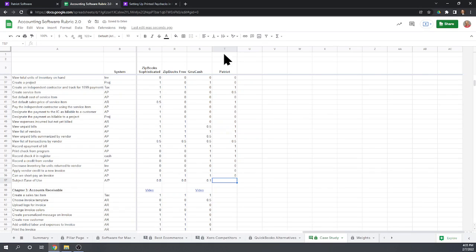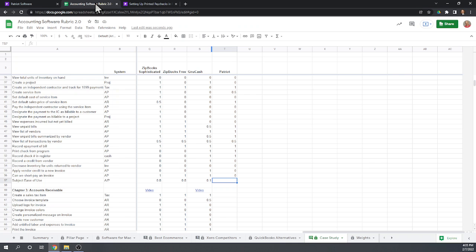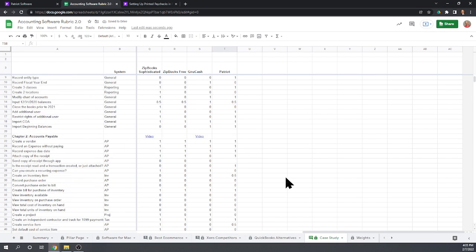Subjective ease of use, I tell you what, I'm going to give it a really high score. I really like how things are laid out. It's very easy to use. It all kind of makes sense. Part of that might be because it is missing a lot of your advanced features, but the features that it has are very easy to use. And so I'm going to give it 0.9 out of 1. So very high praise for its subjective ease of use.